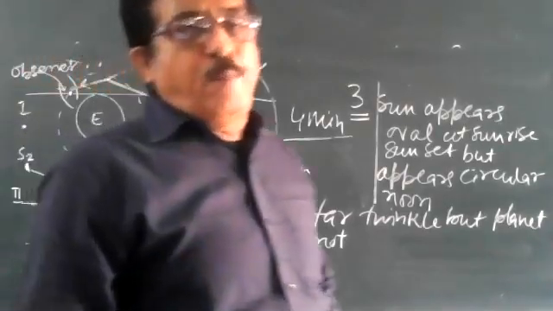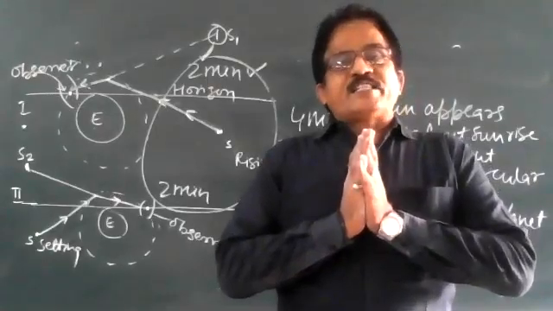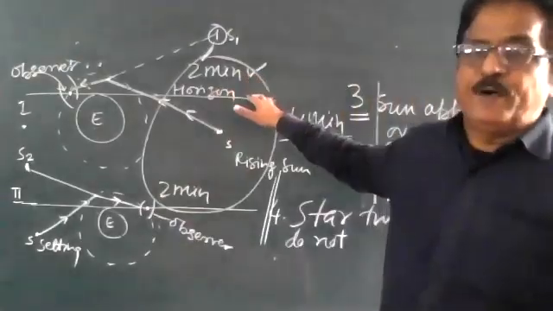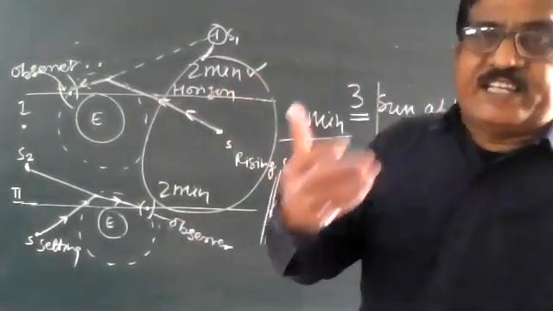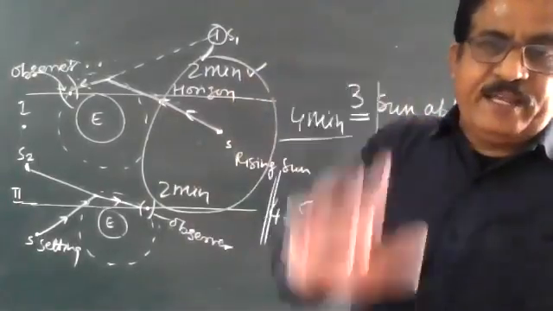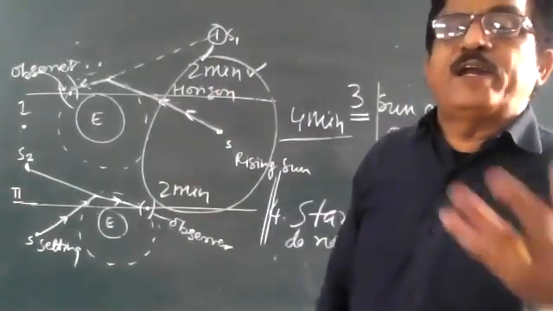So these are the 4 applications of atmospheric refraction. The star seems a little bit higher than it actually is. Then this example, then the third and fourth. Tomorrow we will discuss scattering of light. Is that clear? Do it in a proper manner. Is there any problem? Then ask.